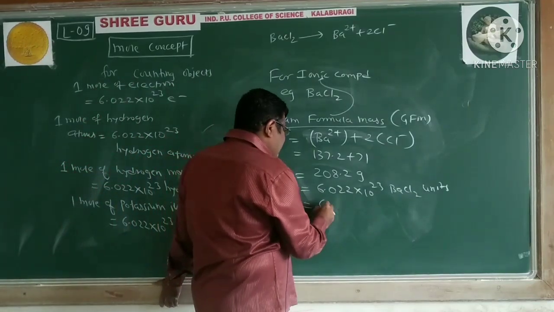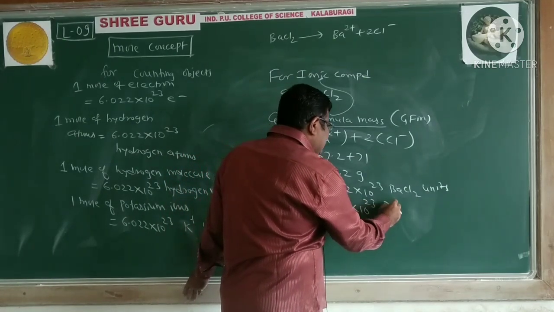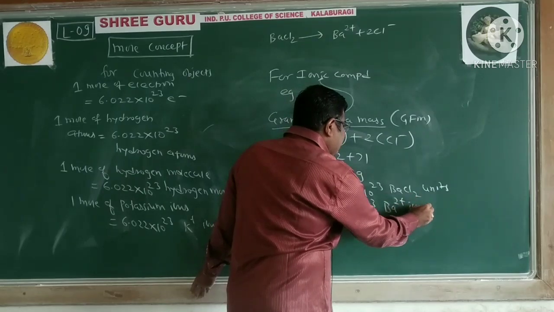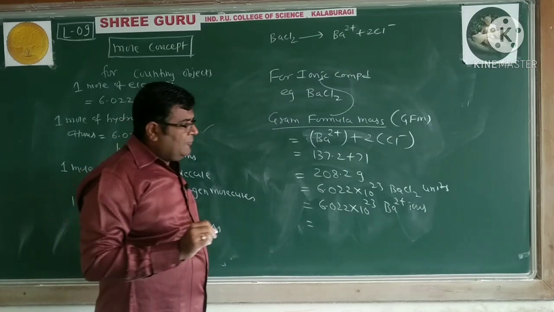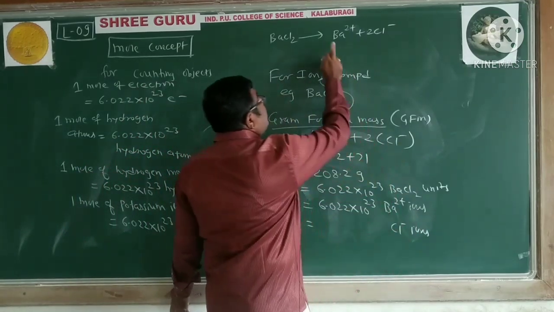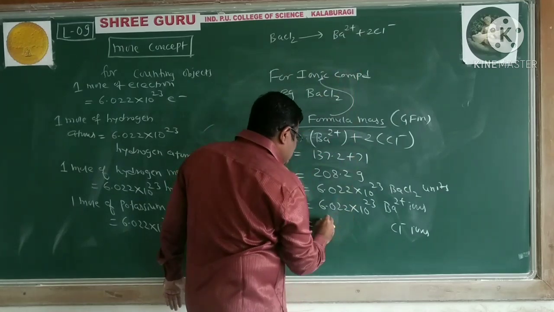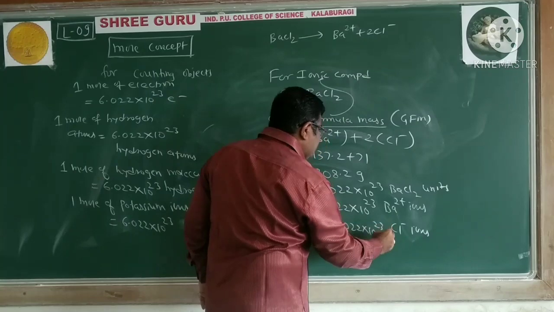So that equals 6.022 into 10 raised to 23 Ba2+ ions, because it is 1 mole. And how many chloride ions are there? If it is 1 mole, this is 2 moles, so it is 2 into 6.022 into 10 raised to 23.